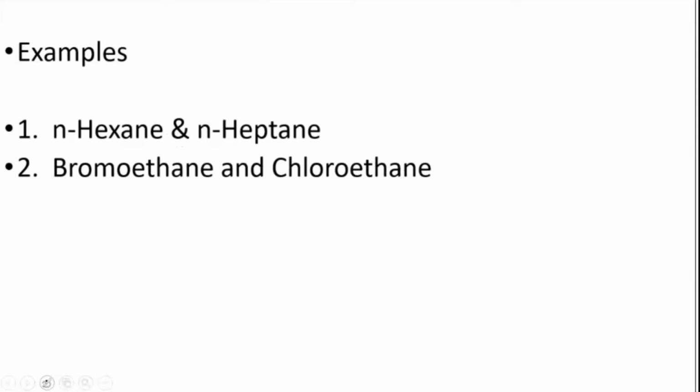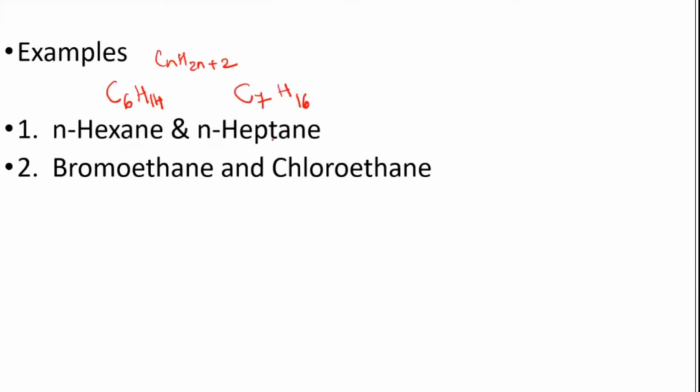I will write down the formula if you want. See, n-hexane formula is C6H14, an alkane. CnH2n+2, double the carbon in hydrogen plus 2 extra. So here hex means 6, double is 12, 12 plus 2 is 14. N-heptane will be C7H16. So you don't find much difference in them. Only one CH2 is the difference, one carbon and 2 hydrogen. Now if I take hexane and decane, they cannot form an ideal solution.